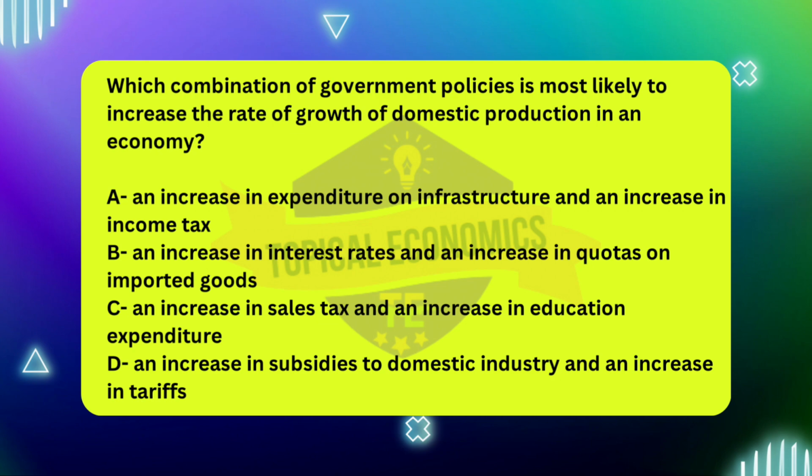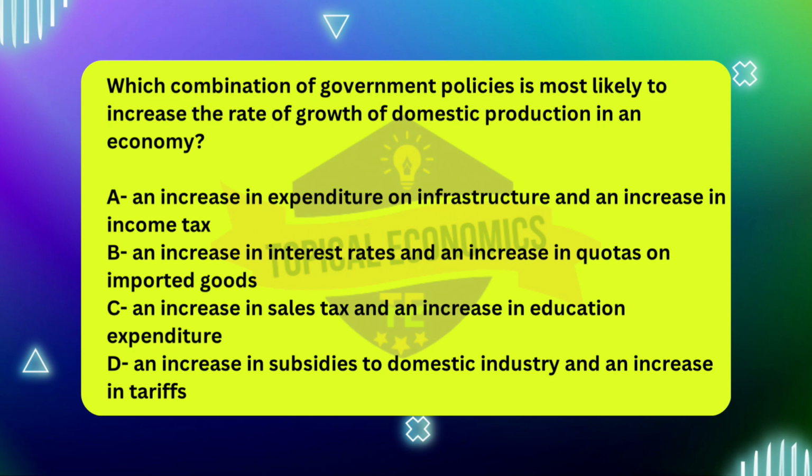Additionally, increasing tariffs on imported goods makes foreign products more expensive, which encourages consumers to buy domestic alternatives. This stimulates demand for locally produced goods, thereby boosting the industries that produce them. By protecting domestic industries through tariffs, the government helps foster their growth and expansion.